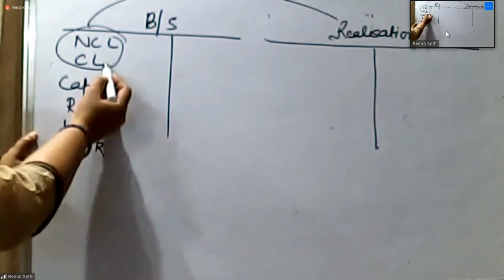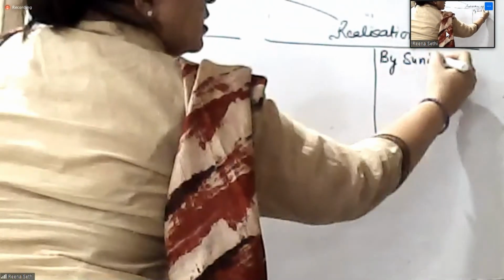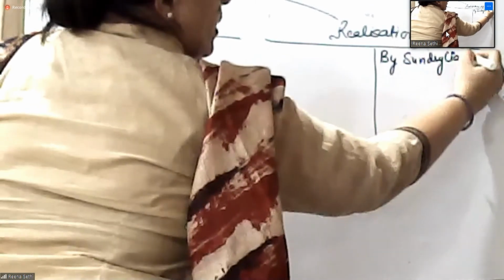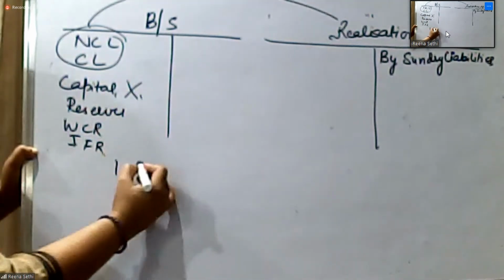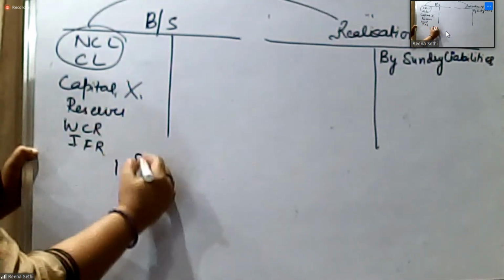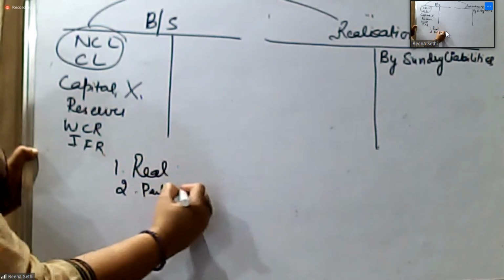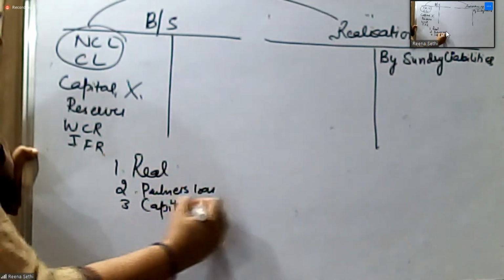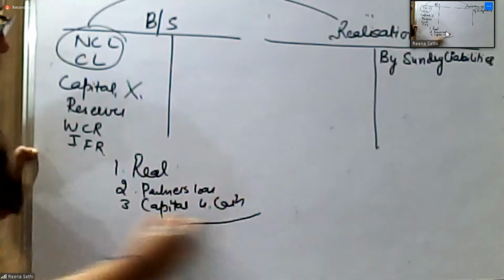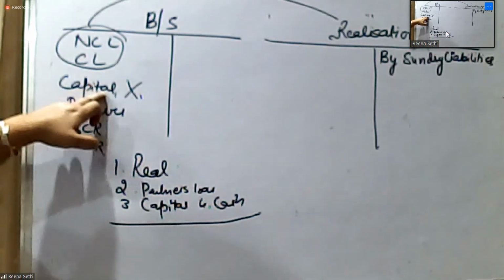So where am I going to post it? By sundry liabilities. Capital is not to be transferred. We have just seen we have to make 4 accounts. First, realization. Second, partner's loan. Third, capital. And fourth, cash. So we are keeping these ledger accounts open in our books. So capital is not to be transferred.